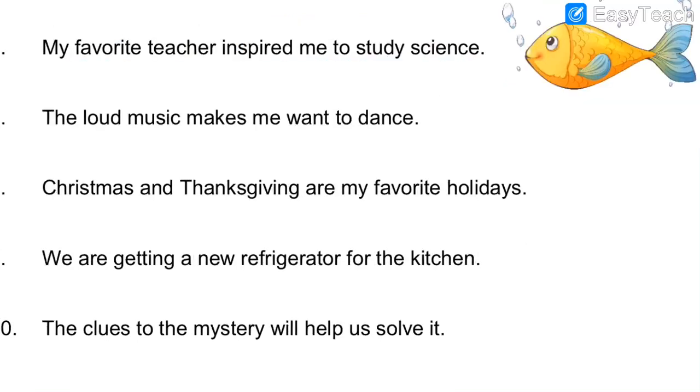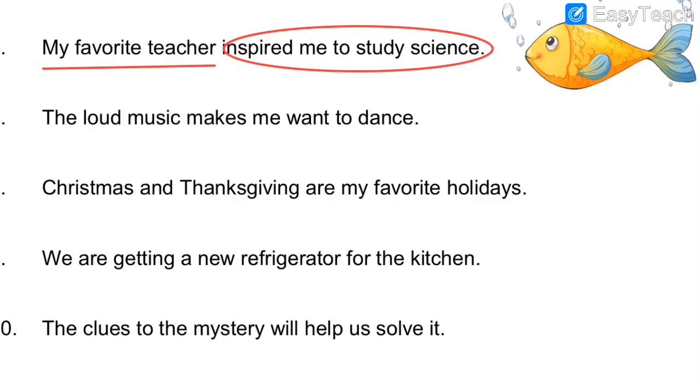Now next sentence. My favorite teacher inspired me to study science. So who is the speaker talking about? Who inspired him to study science? Who gave him inspiration? His favorite teacher gave him inspiration. So that is the subject. Who did the action? His favorite teacher. So my favorite teacher is the subject. And the rest of the sentence, inspired me to study science, that is called the predicate because it contains a verb.